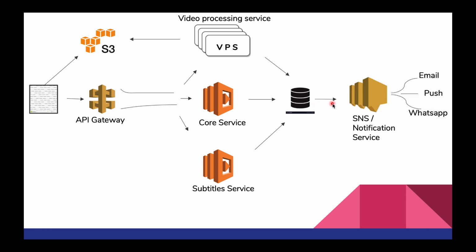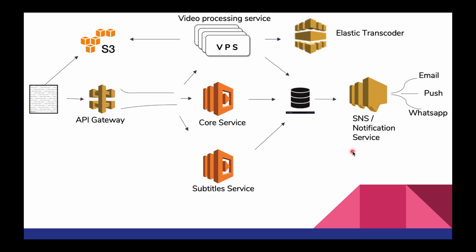Once the video is uploaded to the database, once we have that event that the video is uploaded, we'll just put a message in SNS saying that the video is uploaded, and the individual services will pick up the message and send the email, push notification, WhatsApp, and maybe if we add another channel in future, maybe Tinder or something, we'll send the message on that as well. This was the main point of the system. This is almost complete. Definitely we can make it more efficient.